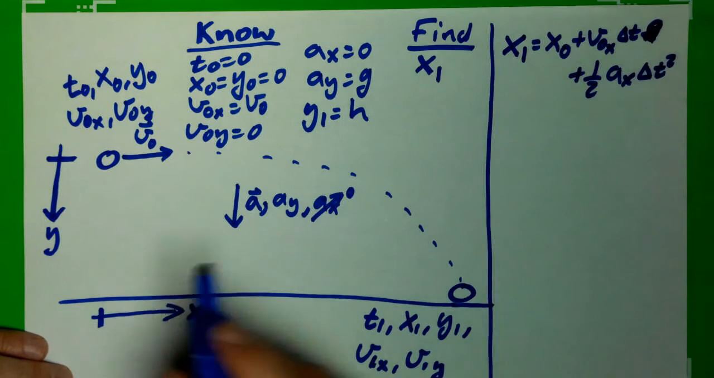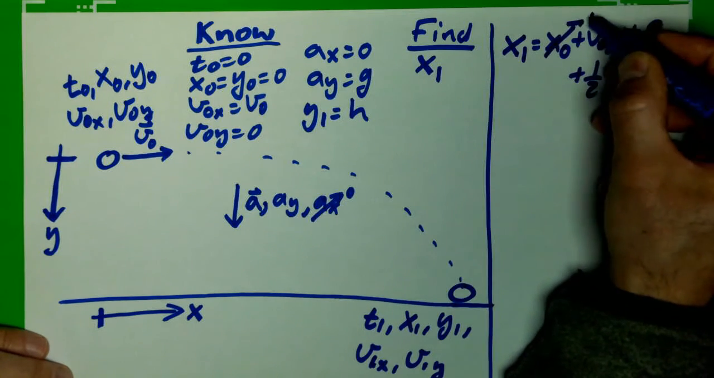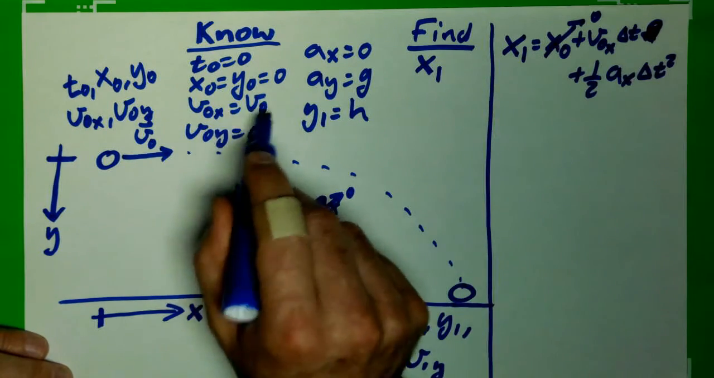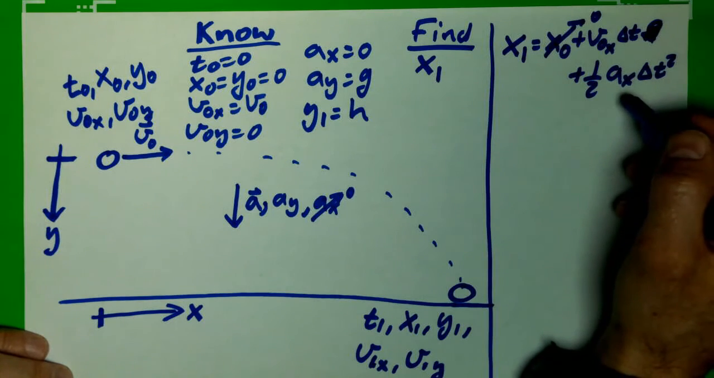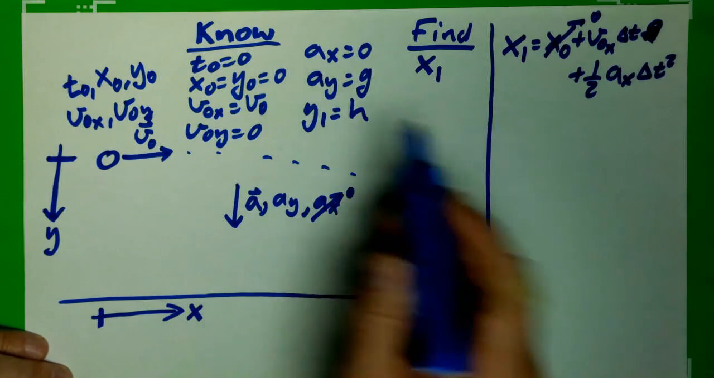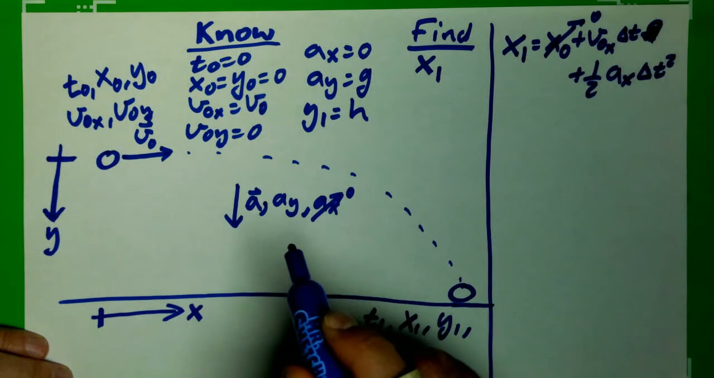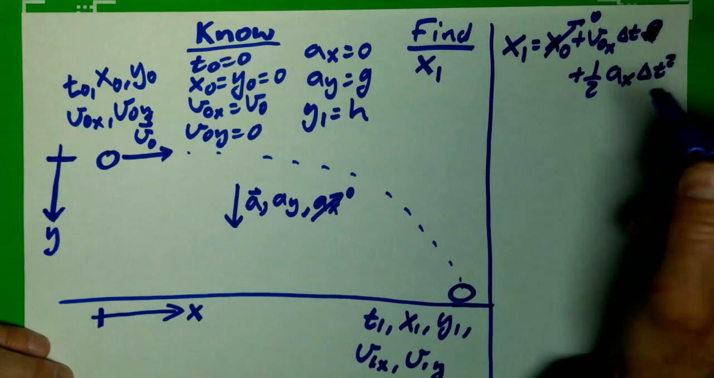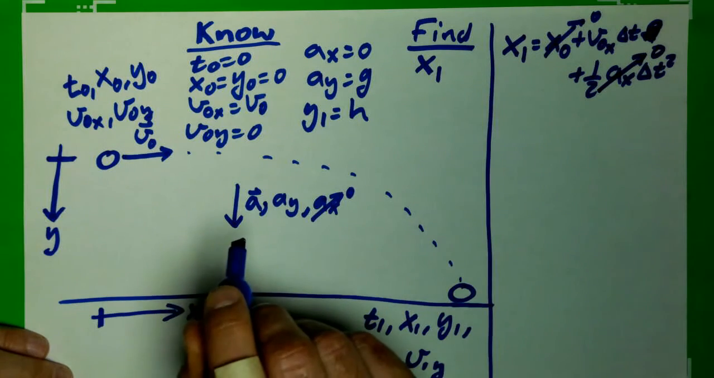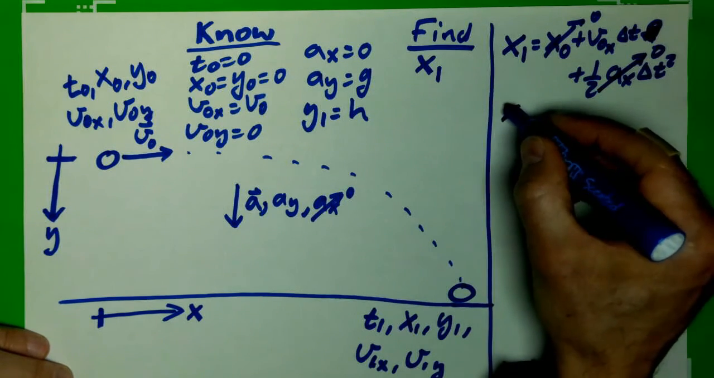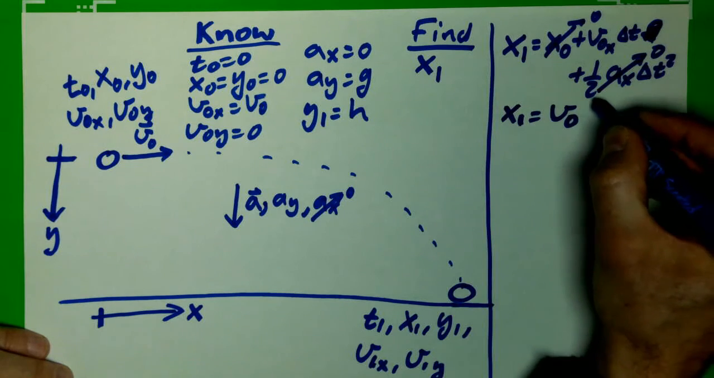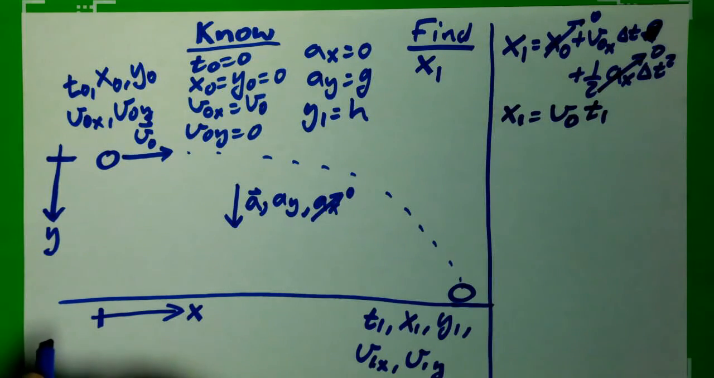What things do I know? I know x0 is 0 by my coordinate system. v0x is v0, this initial velocity, which I can be given. The delta t is just going to be my final time minus 0, so t1 minus 0. And this acceleration, which is most important here, is 0. So that's great. x1 is just equal to v0 times t1, whatever that final time is.